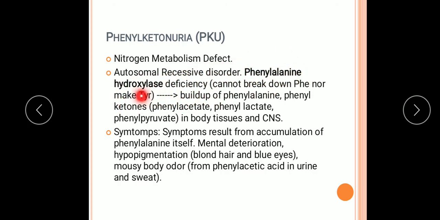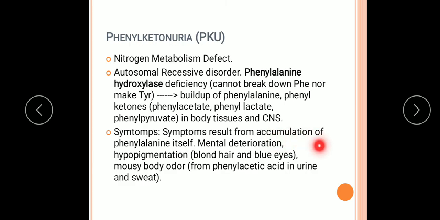So it cannot break down phenylalanine nor make tyrosine. What happens is a buildup of phenylalanine and phenylketones in body tissues and the central nervous system. These are accumulated, they are not converted into the next product.